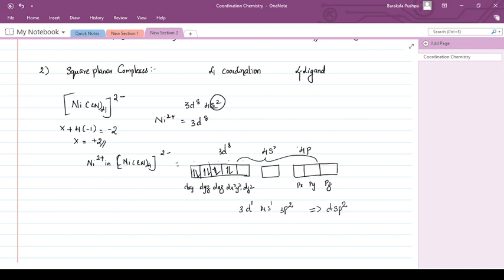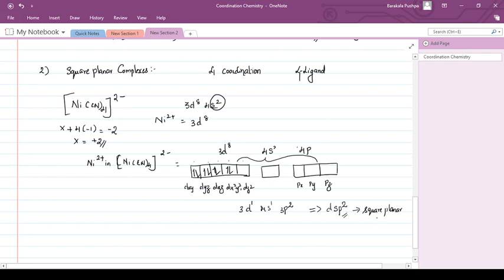That was one of the demerits of the Linus Pauling valence bond theory. He couldn't give a proper reason why in some cases tetrahedral complexes are formed and in other cases square planar complexes are formed. So here, if the hybridization is dsp2, then the complex is a square planar complex. That we will explain a little later.